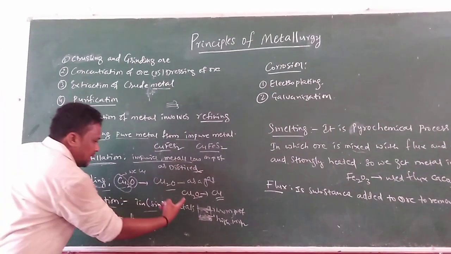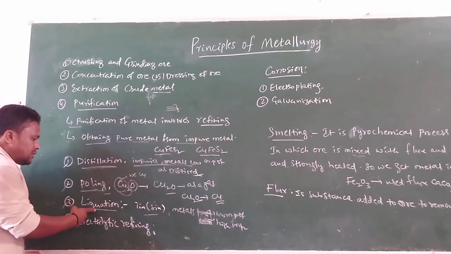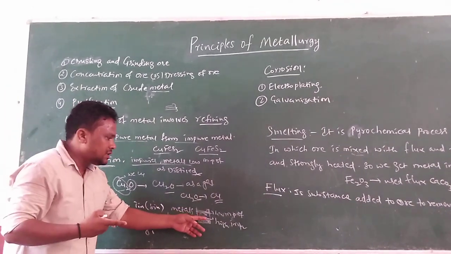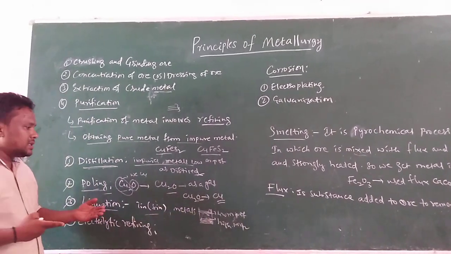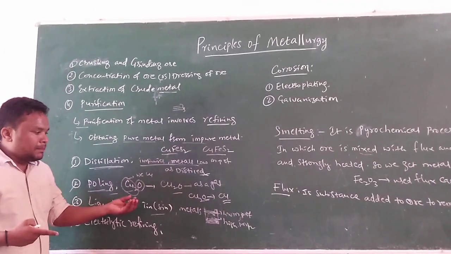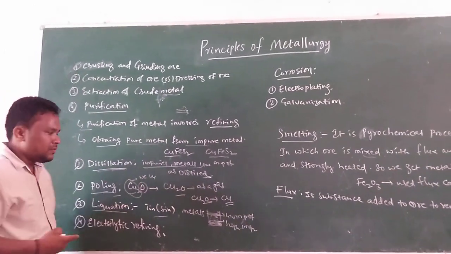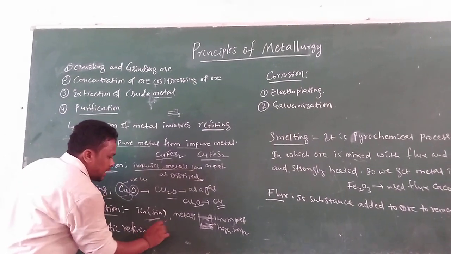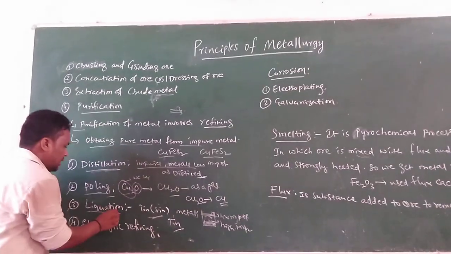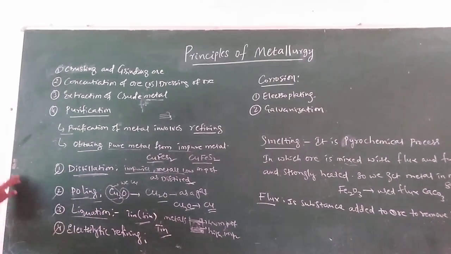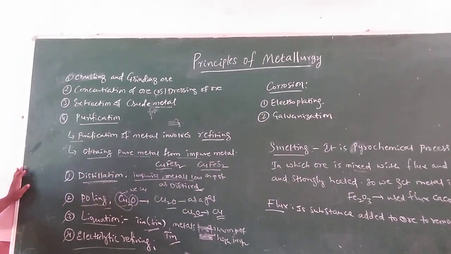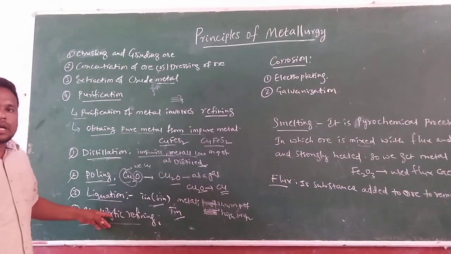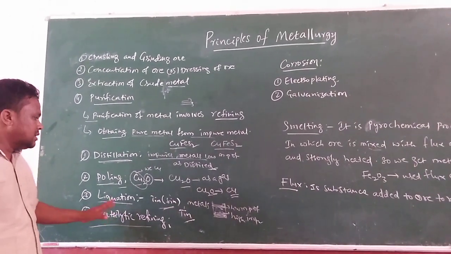What we have to understand from liquefaction is that the metal and the impurities have two different melting points. In that process we can get the metal in liquefied form. An example is tin metal; we may get the tin metal from liquefaction. Next is electrolytic refinement. We have already studied this; it is the electrolysis process.